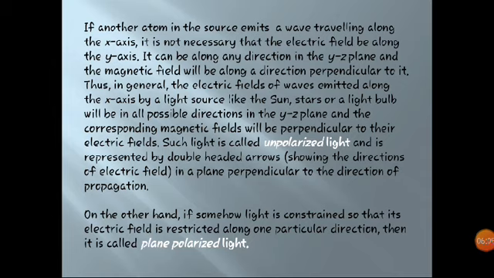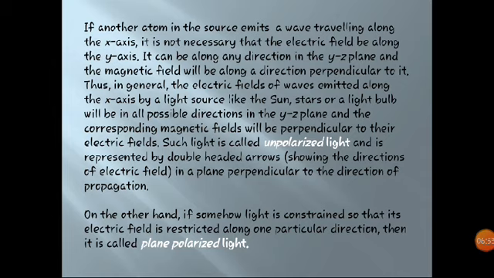We are going to consider a new atom which emits a wave, suppose along the x axis. When an atom emits a light wave along the x axis, its electric field may be along another axis, maybe along y or maybe along z, and with respect to that electric field axis, the magnetic field will take another axis. So let us assume that when an atom emits a light wave along the x axis, its electric field is along the y axis, and the magnetic field is along the z axis. Now all of these will be perpendicular to each other, obviously.